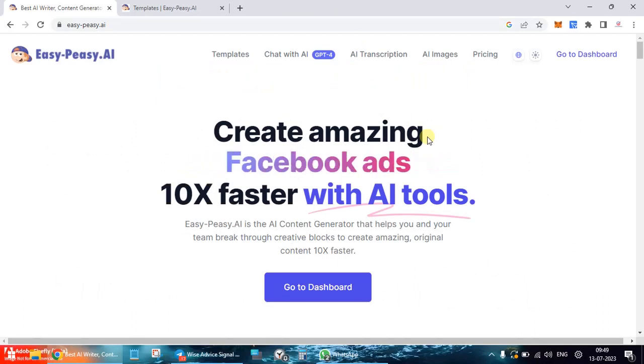Today we're going to review the tool Easy-Peasy.AI. With this tool you can create amazing video scripts, blog posts, social media captions, emails, product descriptions, Facebook ads, marketing copy, art and images, podcast show notes, social media campaigns, and so on.